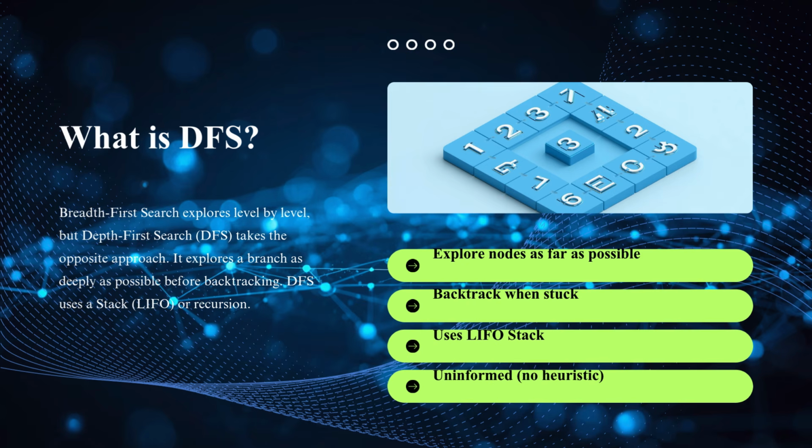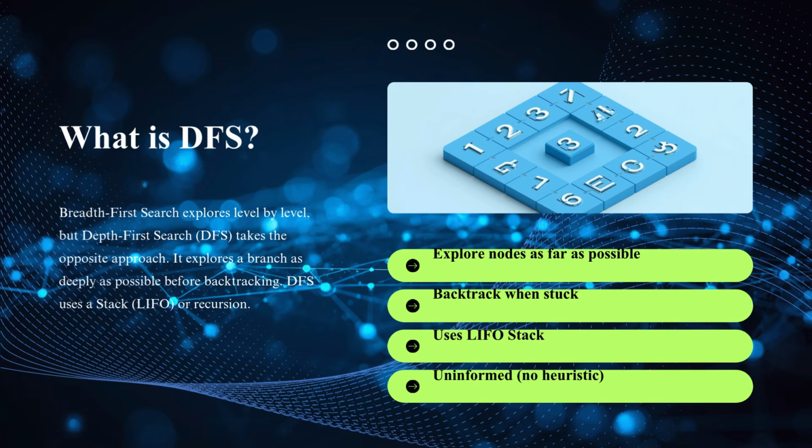Depth-first search is an uninformed search algorithm that explores nodes by going as deep as possible along one branch before backtracking. Instead of exploring all neighboring nodes first, DFS selects one path and continues deeper until the goal is found or no further expansion is possible. After reaching the deepest point, the algorithm backtracks and explores alternative paths. DFS uses a stack data structure or recursion to manage traversal. Because of this deep exploration strategy, DFS often requires less memory compared to BFS. This method is commonly used in graph traversal, puzzle solving, pathfinding, and artificial intelligence applications.